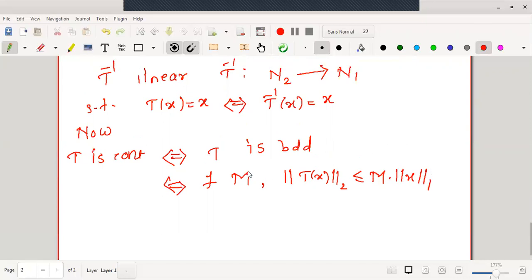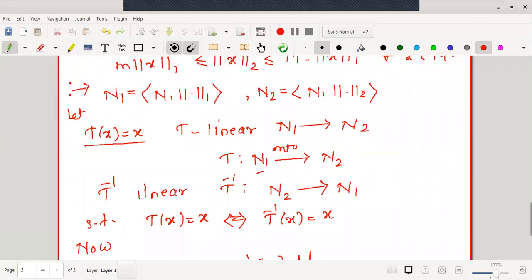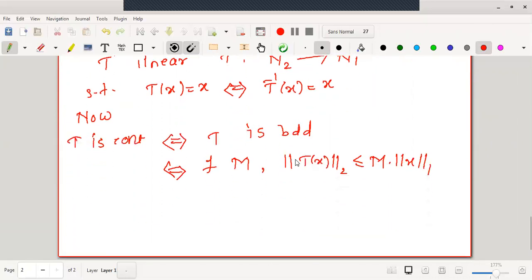Why am I writing the norms like this? Because just have a look. T is a mapping from N1 to N2. Therefore, if we start with x in N1, the T image will be in N2. Therefore, on T of x, the norm working will be norm 2, and on x, the norm working is norm 1. But what is T of x we have taken? It is x. Therefore, norm 2 of x is less than or equal to M into norm 1 of x.